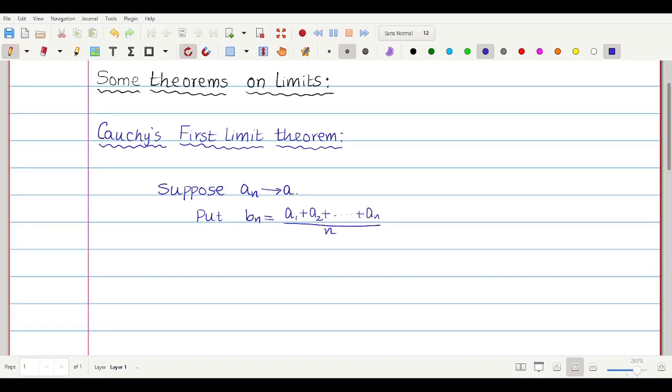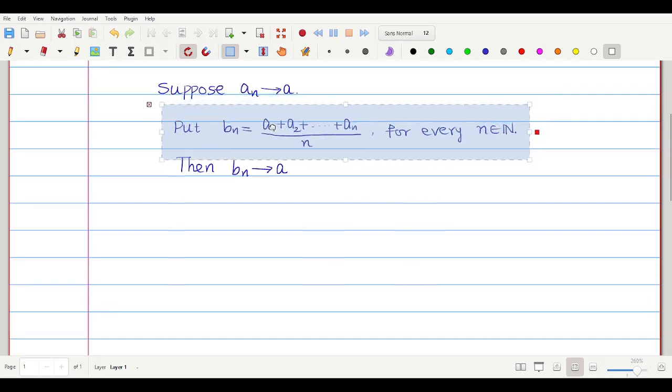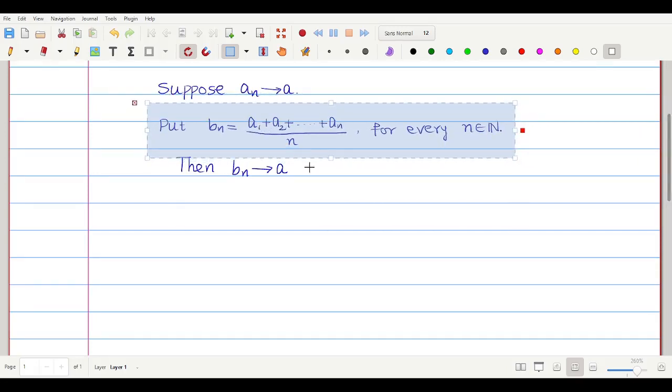So we have the definition b_n equal to (a1 plus a2 plus ... plus a_n) divided by n, for every n belongs to the natural numbers. Then b_n converges to a. I am going to prove that b_n also converges to a. Today this is the theorem we are going to prove. This is my statement.